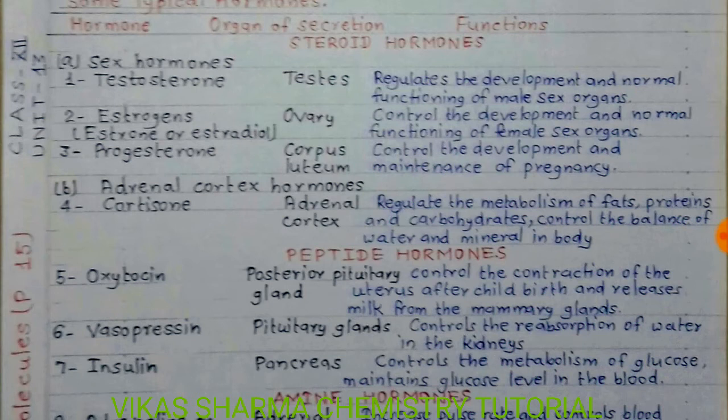Second, estrogens, secreted by the ovary, control the development and normal functioning of female sex organs. Then progesterone, secreted by the corpus luteum, controls the development and maintenance of pregnancy. And in this, another group of hormones is known as adrenal cortex hormones.